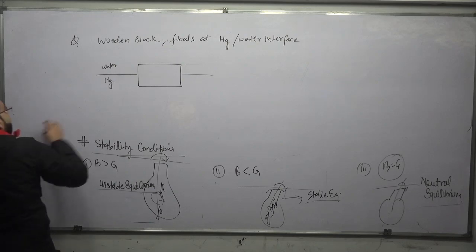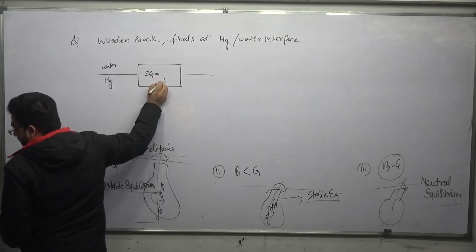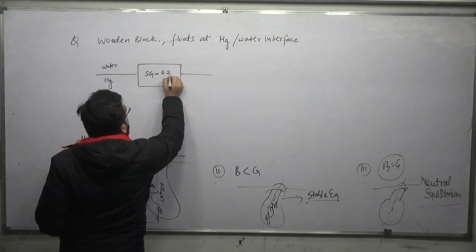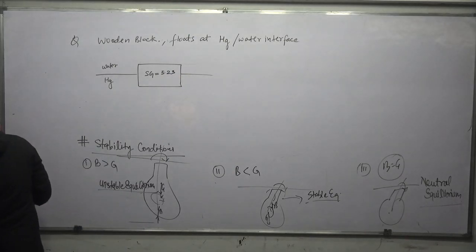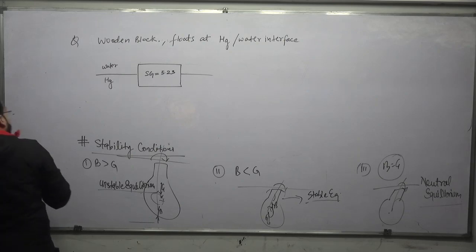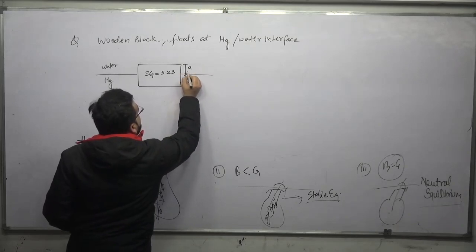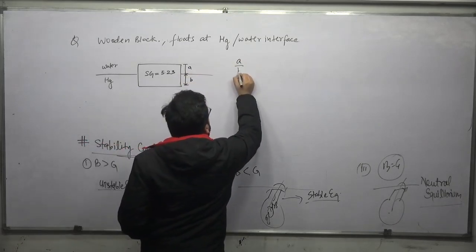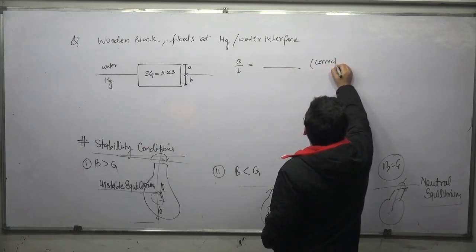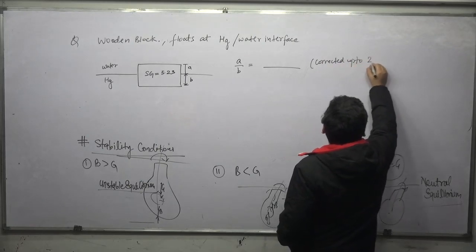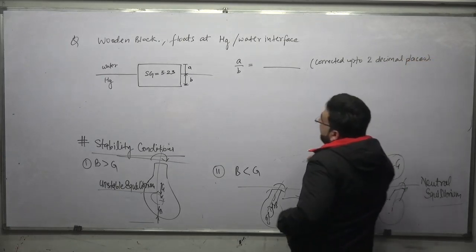The specific gravity of this wooden block is given as 5.23. It is asking for the ratio of A by B, where this is A given and this is B given. The ratio of A by B will be equal to dash, corrected up to 2 decimal places. Try to understand the question.